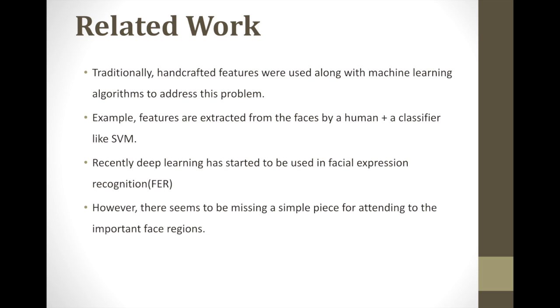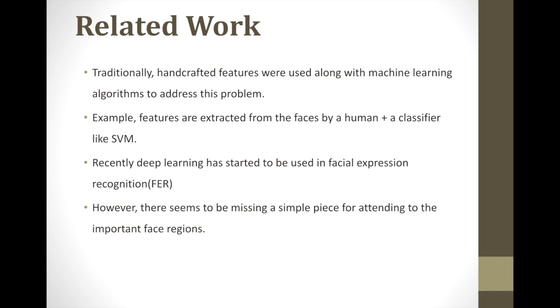Let's talk about the related work, like how people solved this problem before us. Traditionally, people used to handcraft features from the images. A person would actually sit down and manually handcraft features from the images. They would see what the corners of the eyes are, what the corners of the nose are, what the corners of the lips are, and then they would feed these handcrafted features to a machine learning algorithm that would tell us the emotion of a person.